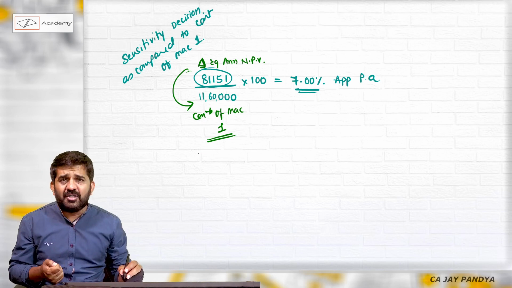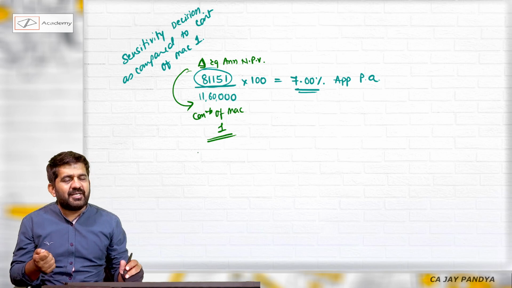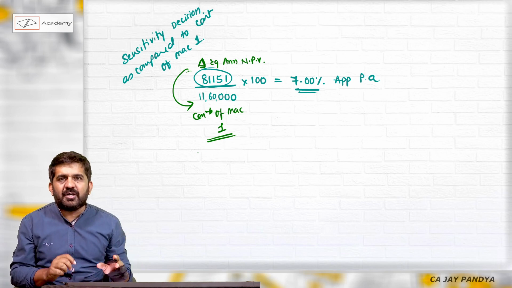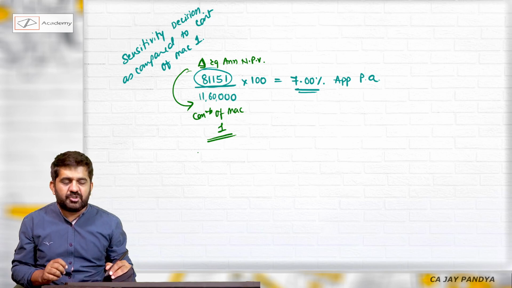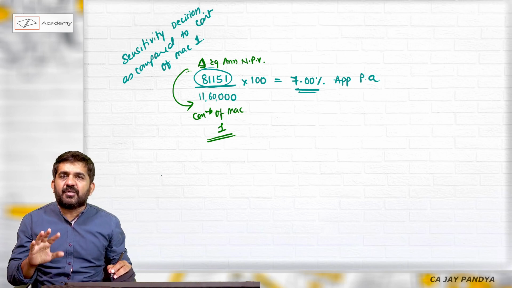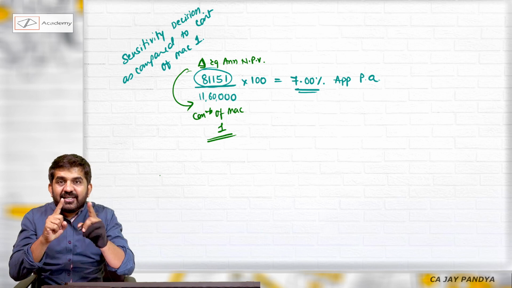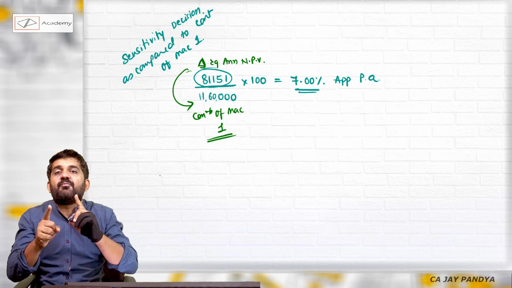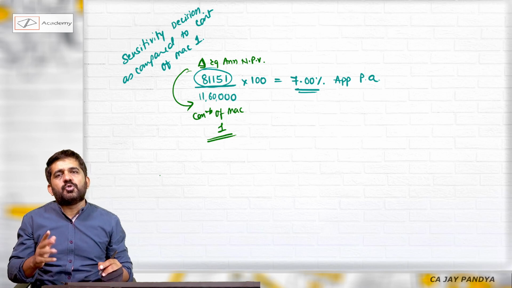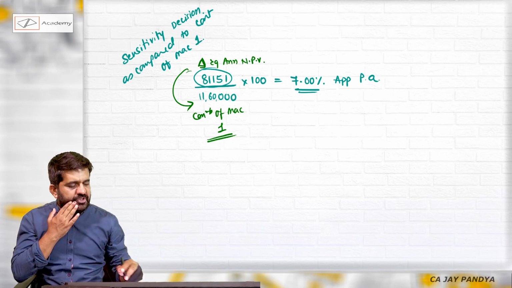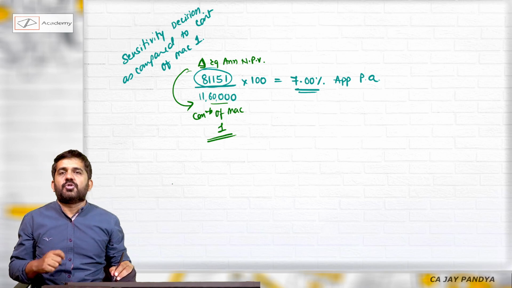So a difficult one. If first time asked in examination, it becomes extremely difficult. But now if it is repeated, you should be able to answer this type of question. In the numerator, I take the difference of equalized annual NPV, that is the sensitivity, the change or gap in my decision, divided by the contribution of whichever machine is told. Here machine 1 is told, so we are taking the contribution of machine 1.